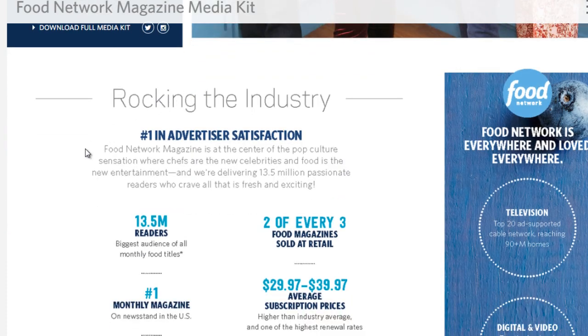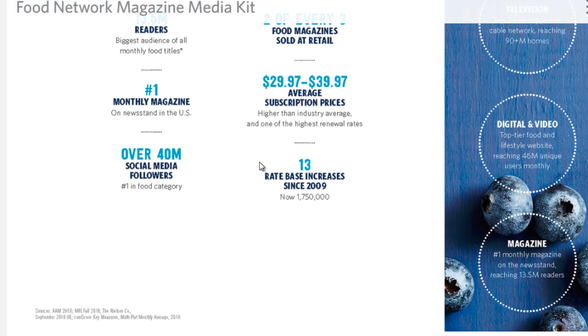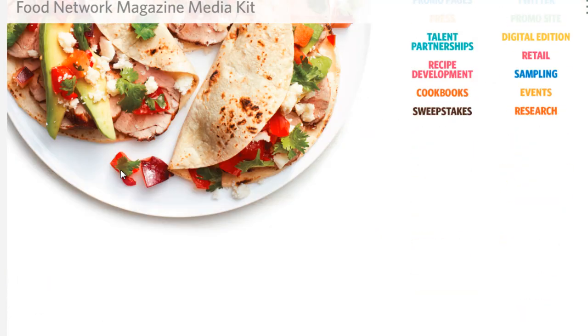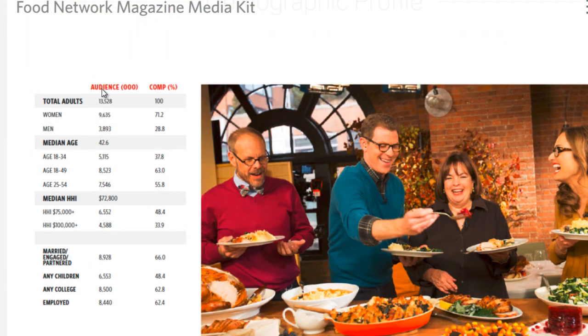So essentially, a lot of these magazine companies, they want you to advertise. So in order to get you to advertise, they're going to provide you with the demographic information. So we can see here, besides this data here, sometimes if you scroll further down, it'll tell you stuff like this, like adults, it looks like mainly women, probably 70% women or 90% women actually. It tells you the age group. So the majority are 18 and above, how much money they earn, if they have children, are they married, are they employed, what is their education level.